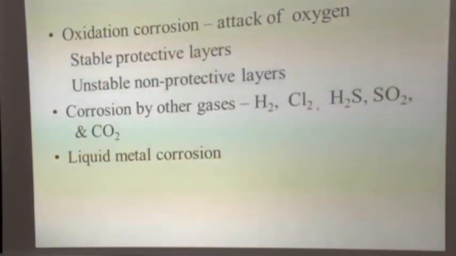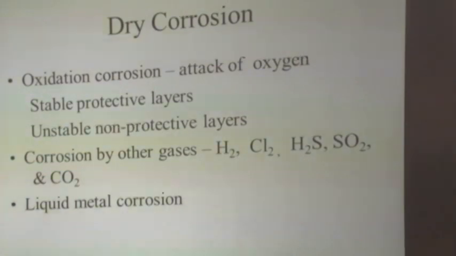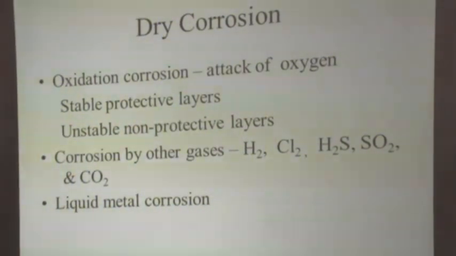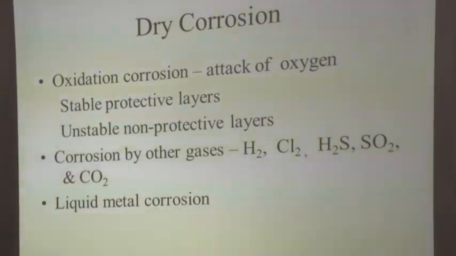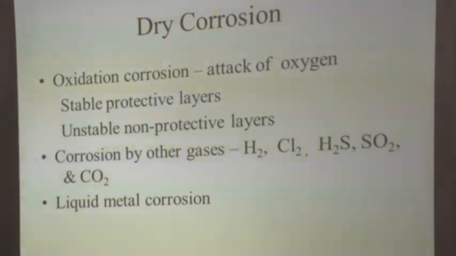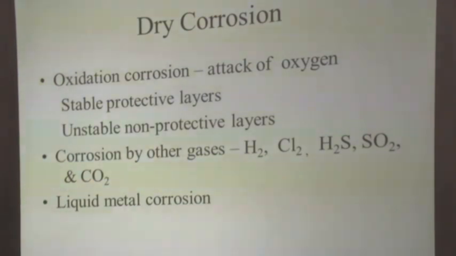And the third type under oxidation corrosion is what exists in the case of iron, a porous layer, a porous non-protective layer. Porous in the sense that even though you have a layer formed on the metal surface, the oxygen available in the atmosphere can penetrate through the layer formed on the metal surface, thereby the continuous process of corrosion goes on.